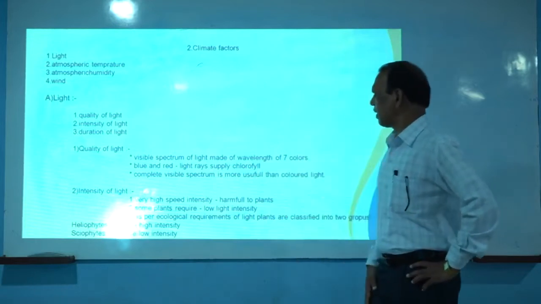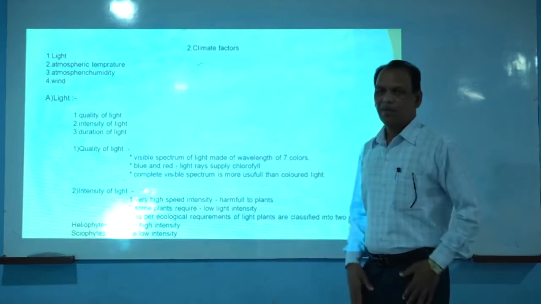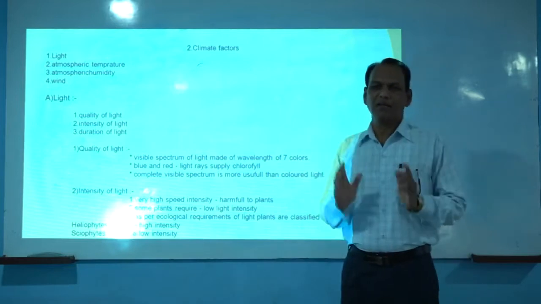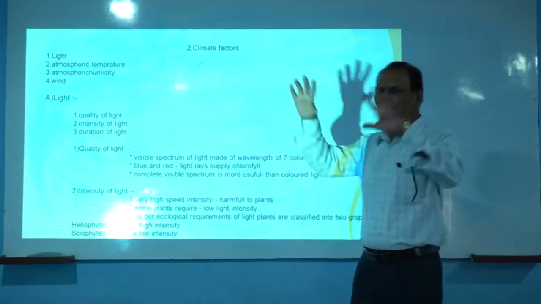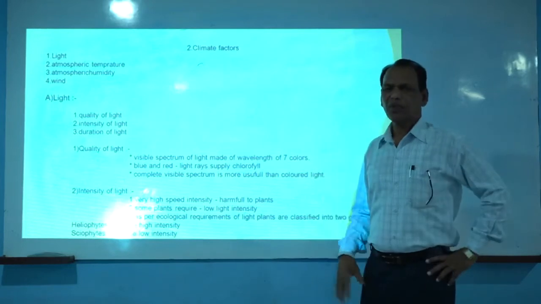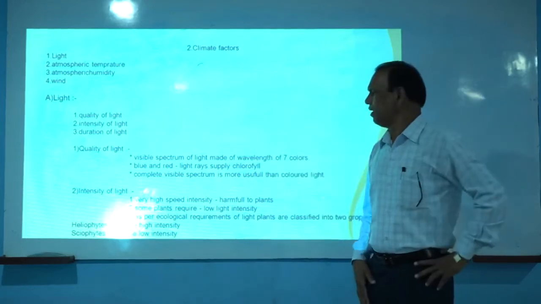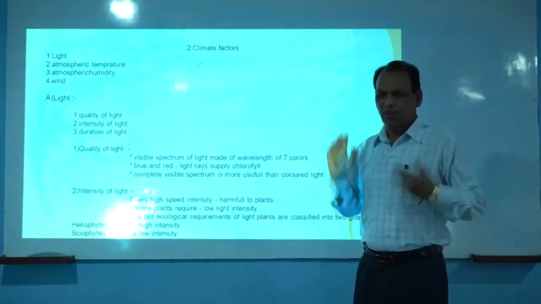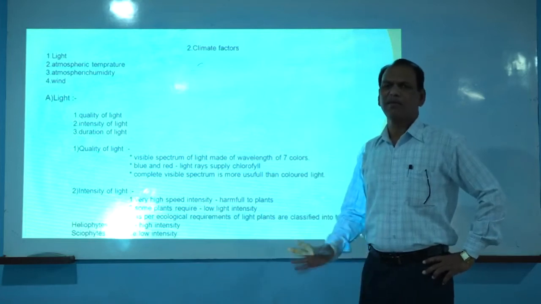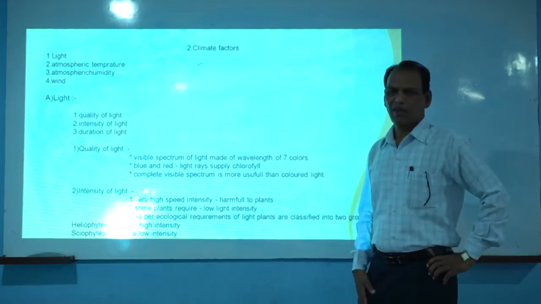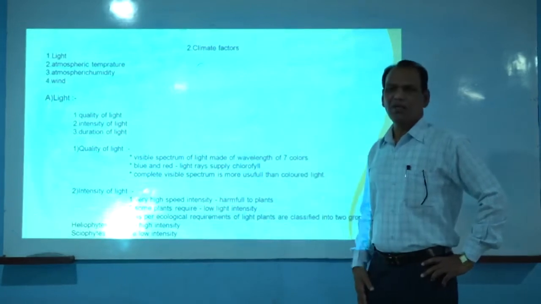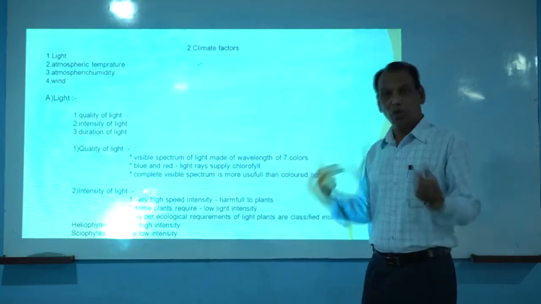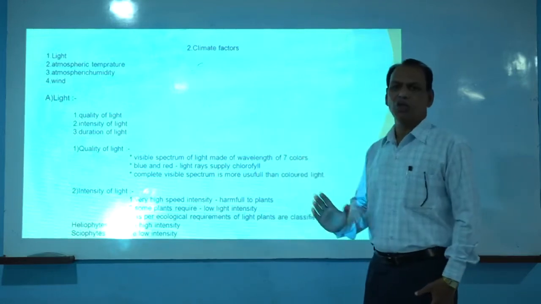The complete visible spectrum of light is more useful than an isolated color or isolated wavelength of light. All plants are naturally exposed to the total visible spectrum of light, and it is not harmful, it is beneficial. But out of the different types of rays available in light, ultraviolet radiations and infrared radiations are supposed to be detrimental for life, including human beings. Ultraviolet light shows a negative effect.